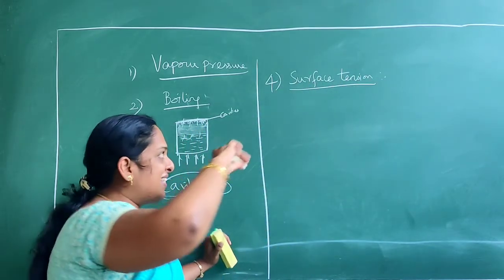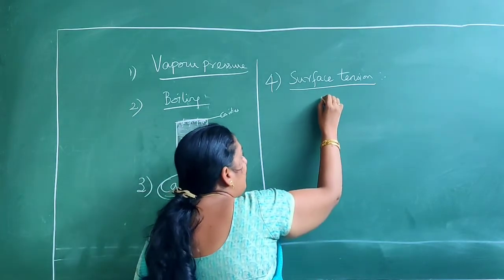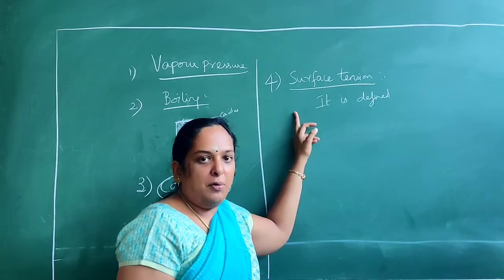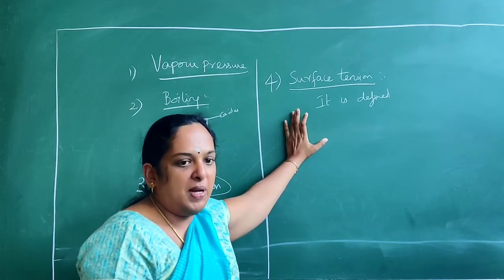So before we see the definition, I will explain what is behind that. Surface tension is a property. First we will see the definition, then I will explain what surface tension is. Okay.